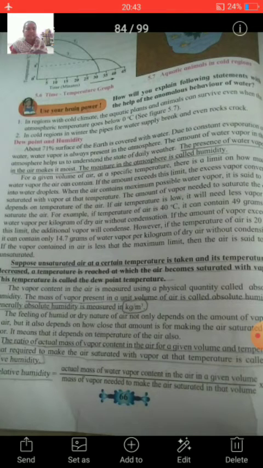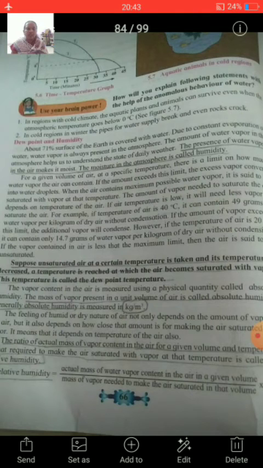The same phenomenon can be observed in nature in the winter season. We observe the leaves of plants or grass or the window glass of a vehicle in the early mornings, and we see water droplets collected on the surface. The same phenomenon is observed here. Due to the change in temperature, there is a condensation process and water vapor gets converted into small droplets, and they are observed on the surface of those objects. Through these two observations, we sense the presence of water vapor in the atmosphere.